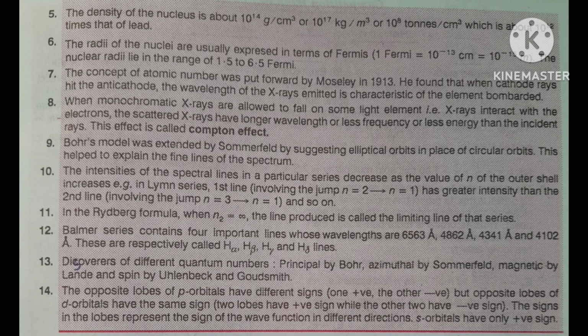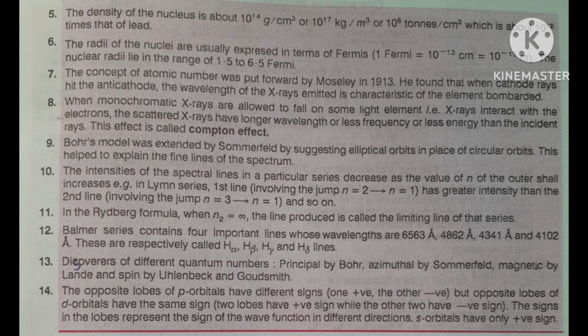These are respectively called H alpha, H beta, H gamma, H delta lines. All 4 lines are called H alpha, H beta, H gamma, and H delta lines.